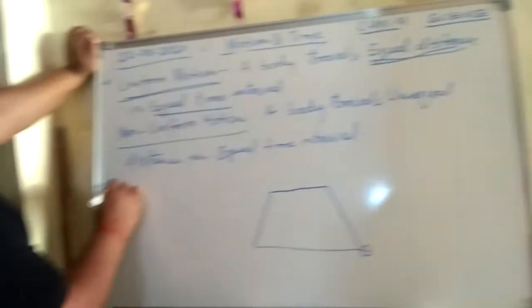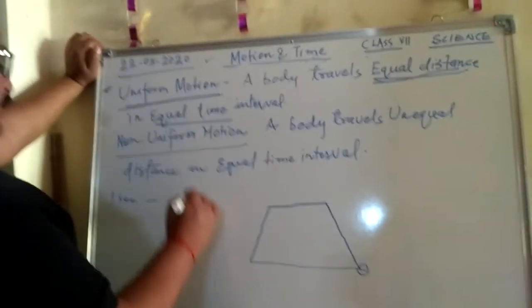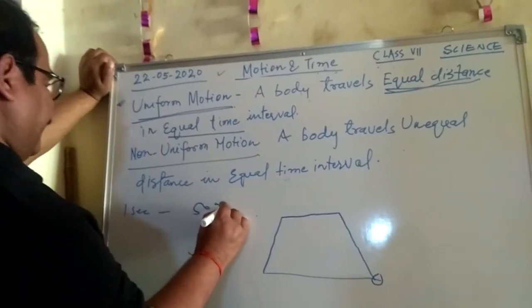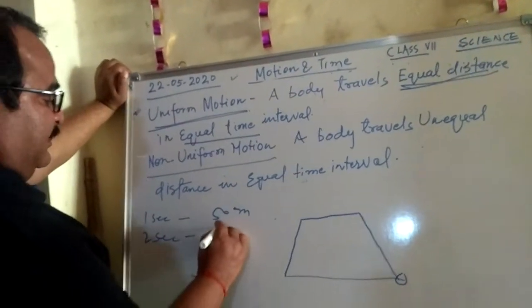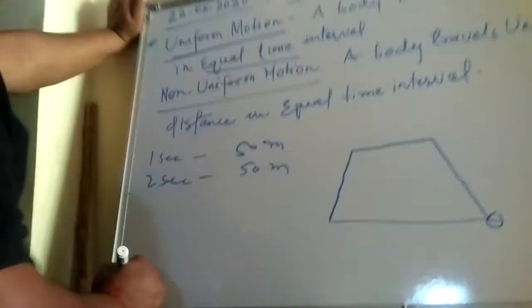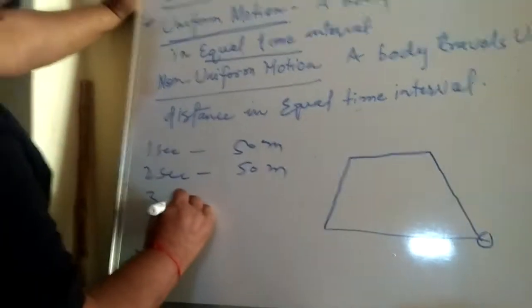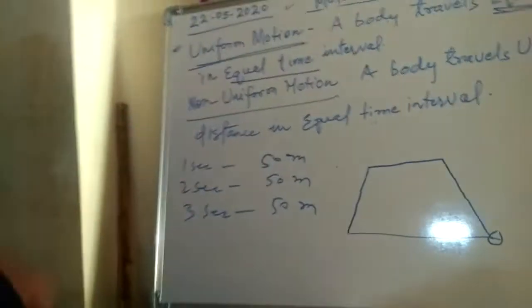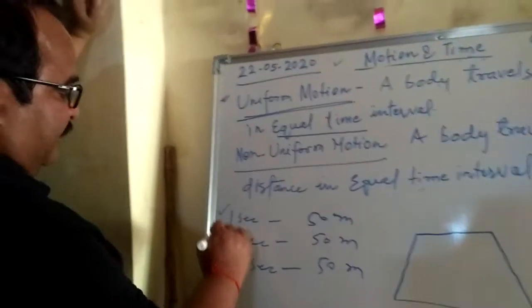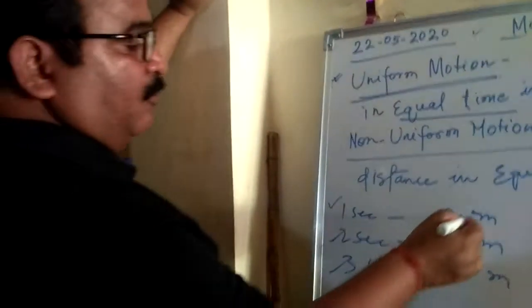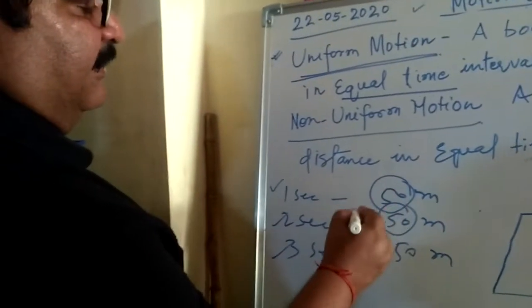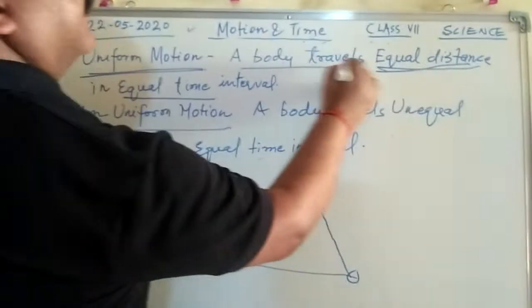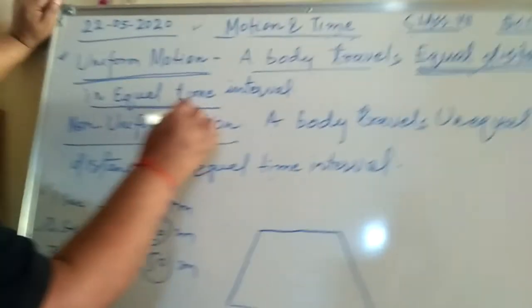It means in the first second the body travels 50 meters, in the second second it again travels 50 meters, in the third second it again travels 50 meters. So you see that every second the body travels equal distance, 50 meters, 50 meters, 50 meters. So here we say that a body travels equal distance in an equal time interval.